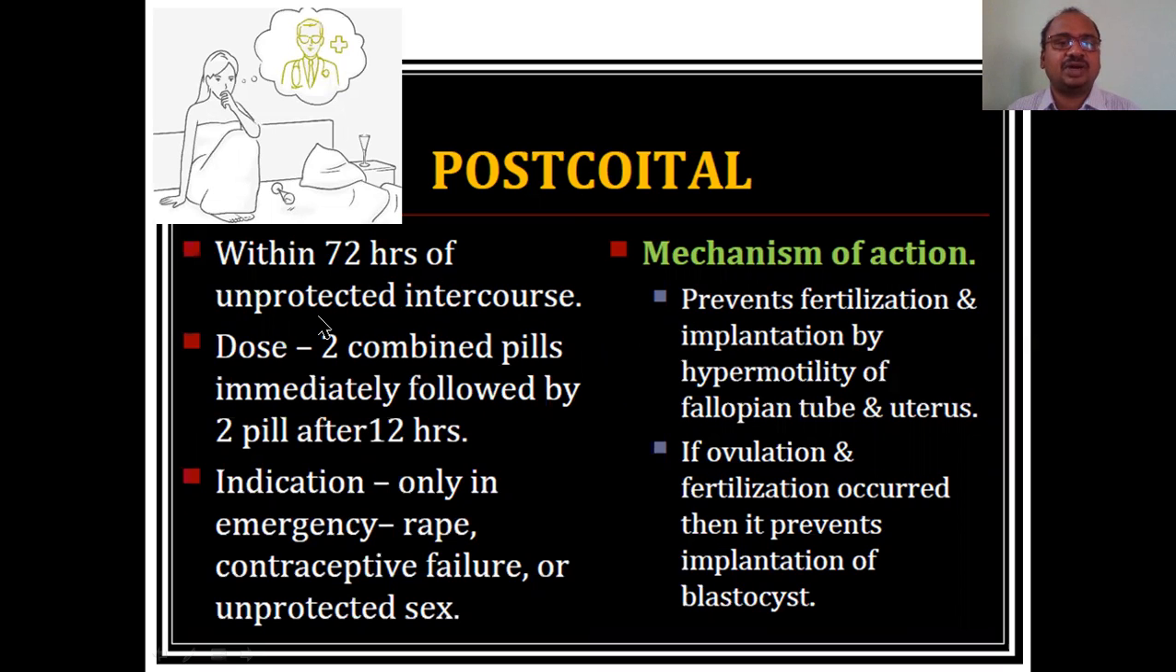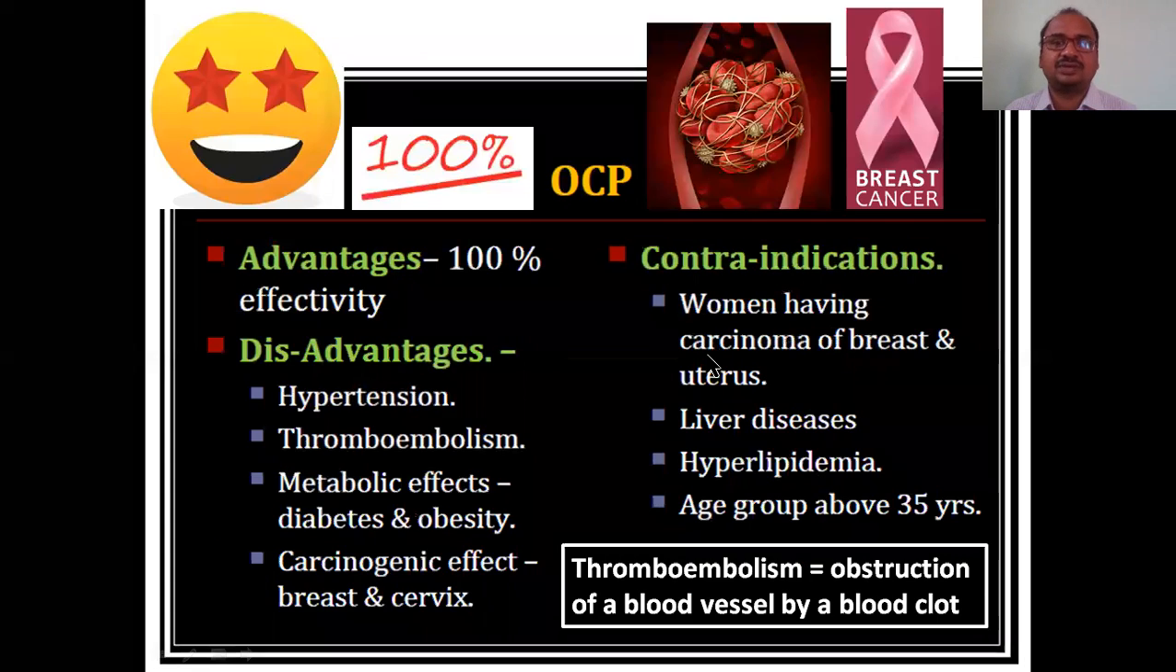Within 72 hours, they have to take a dose of 2 combined pills immediately, followed by 2 pills after 12 hours. Indication only in emergency: contraceptive failure, unprotected sex. It prevents fertilization and implantation by hypermotility of the fallopian tube and uterus. This is the main mechanism. Fertilization will be stopped because of the hormones.